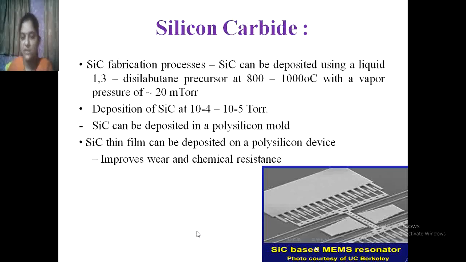Deposition of SiC is at 10 to the power minus 4 and 10 to the power minus 5 torr. SiC can be deposited in a polysilicon mode. So it improves wear and chemical resistance. See here, this is a SiC based MEMS resonator. This resonator is used for resonator tuning purposes.